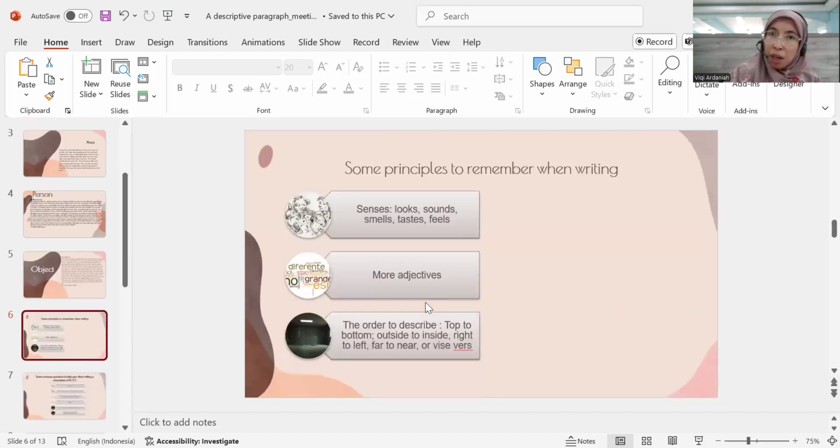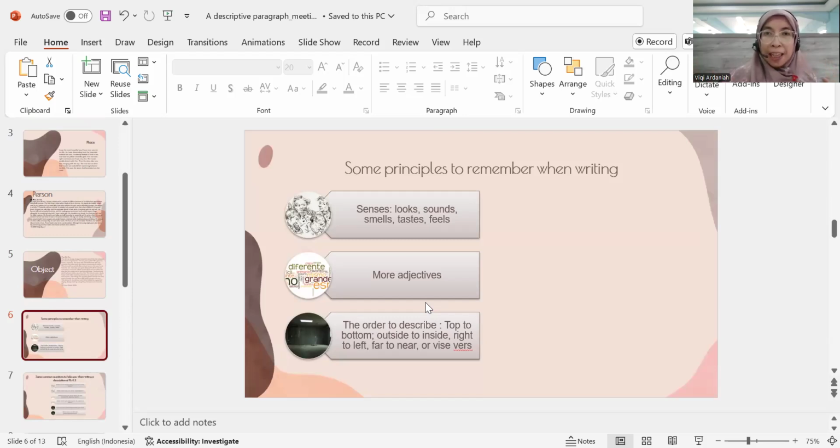Nah, what I would like to say is that when you are writing descriptive text, some principles to remember, especially in descriptive writing, is that you have to involve your senses: looks, sounds, smells, tastes, and feels. And then you can add more adjectives in your descriptions of the place, the object, and the person.